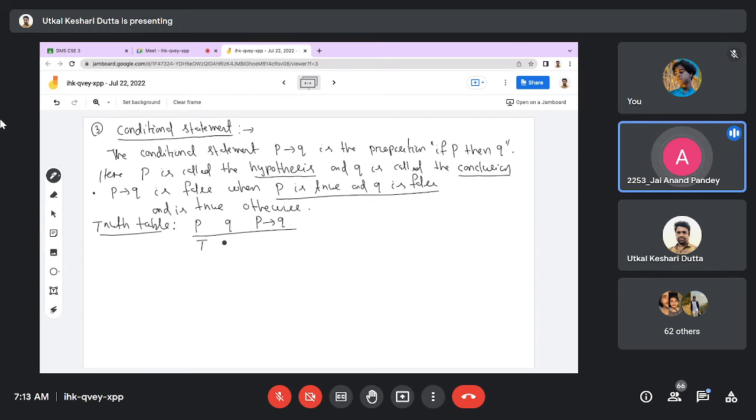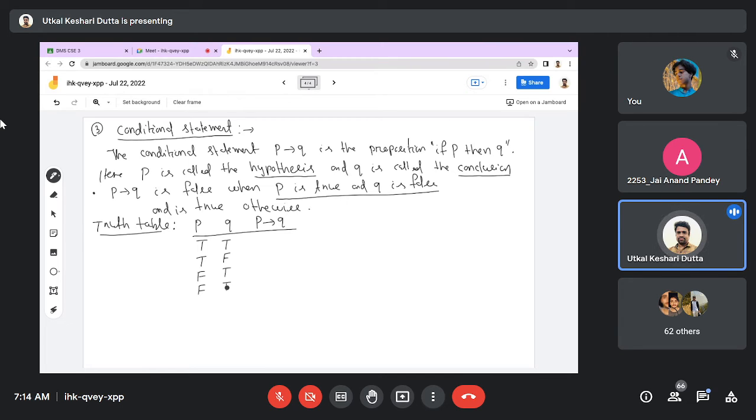So can you please explain this again? See, P conditional Q, you can read as if P then Q. The statement has an if part and a then part. You will write if the first proposition P, then the second proposition Q. The if part is called the hypothesis and the Q part is called the conclusion.